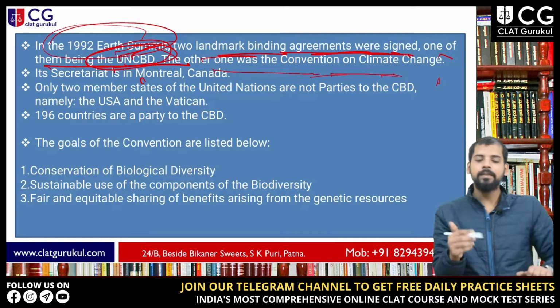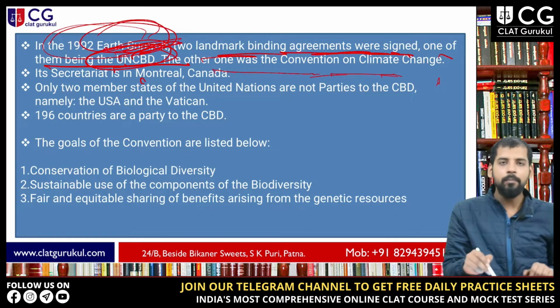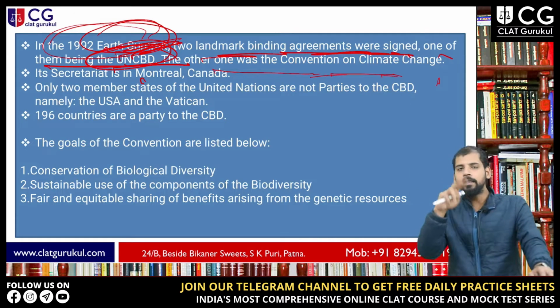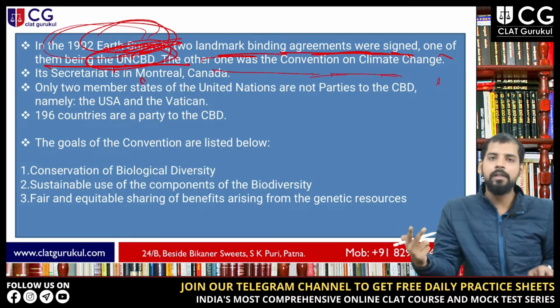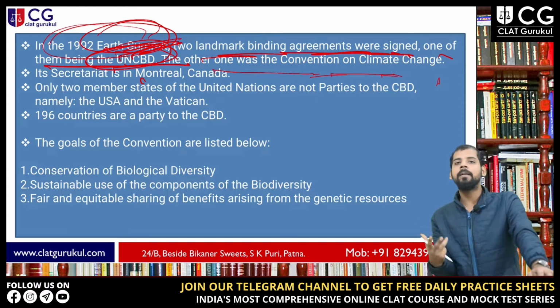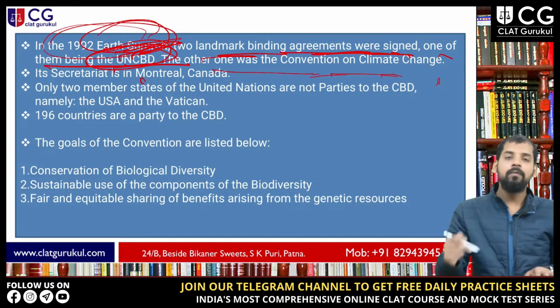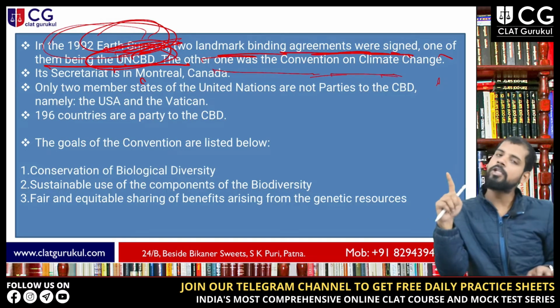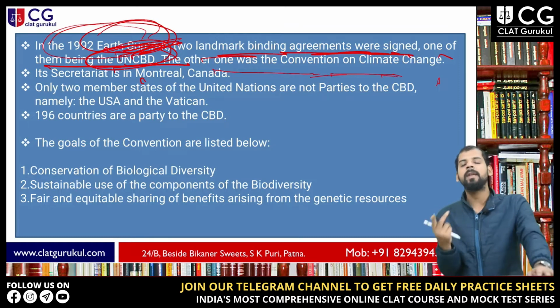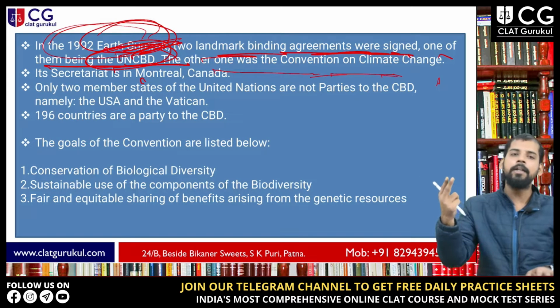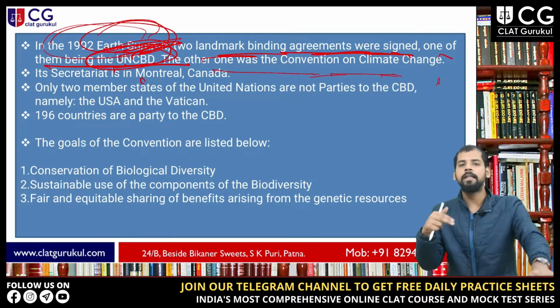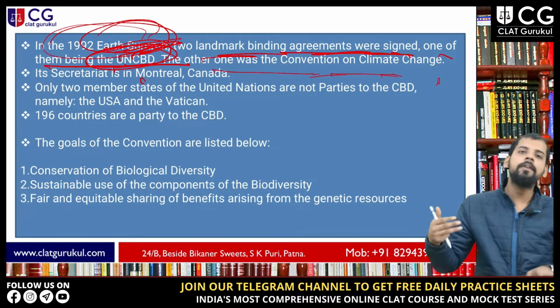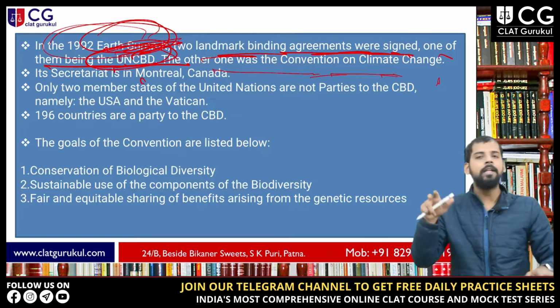In that year, one of the two landmark binding agreements was the UN Convention on Biological Diversity, which, as I just mentioned, was adopted in 1992, entered into force in 1993, and was ratified by India in 1994.